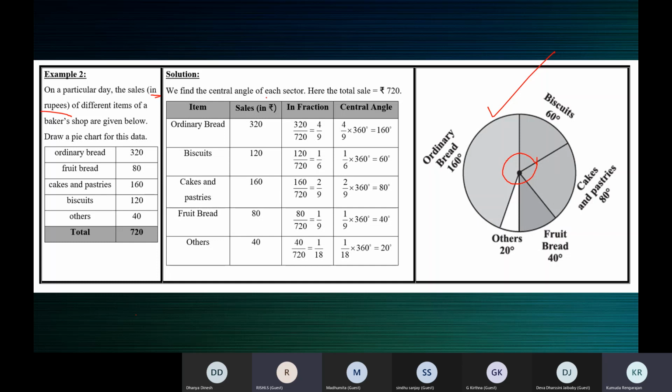So how do we find the central angle? Yes? Ma'am, can you hear me? Yes, I can. Who's this? No, ma'am, just for checking, ma'am.